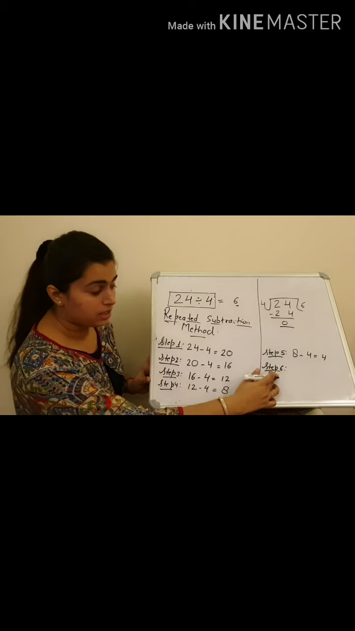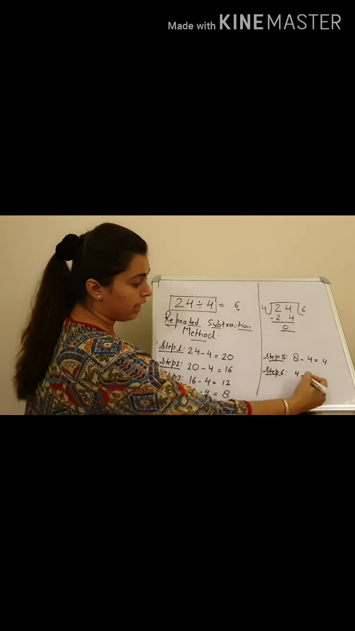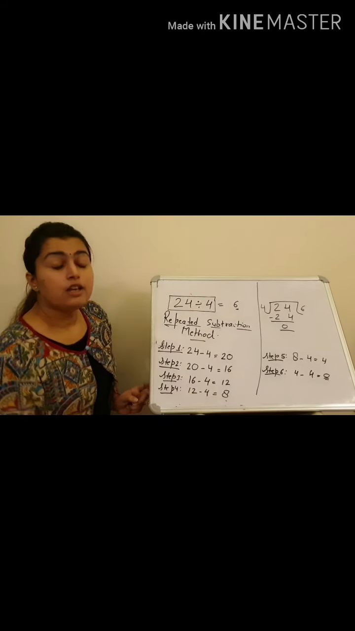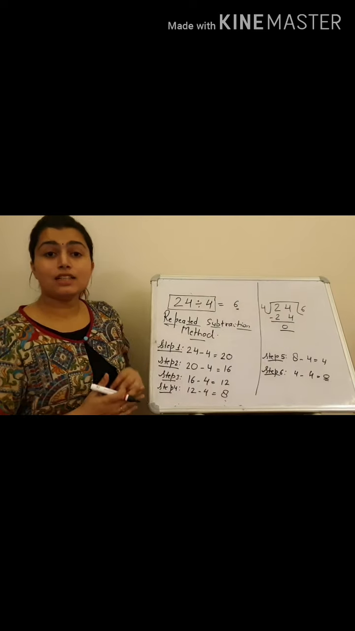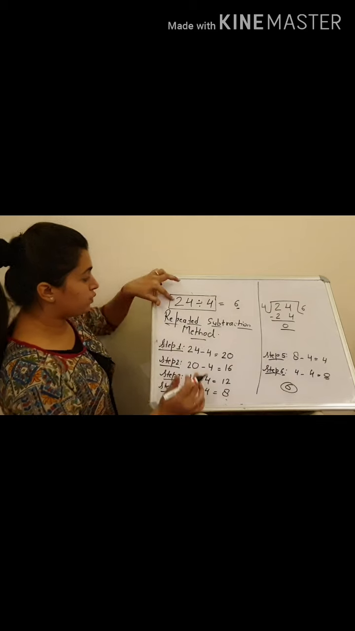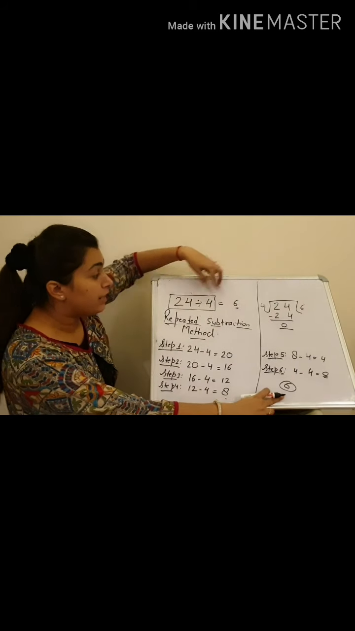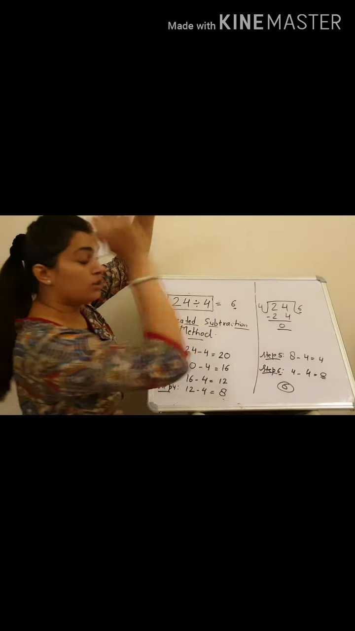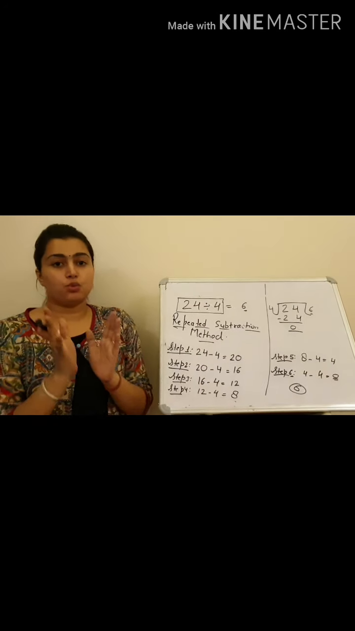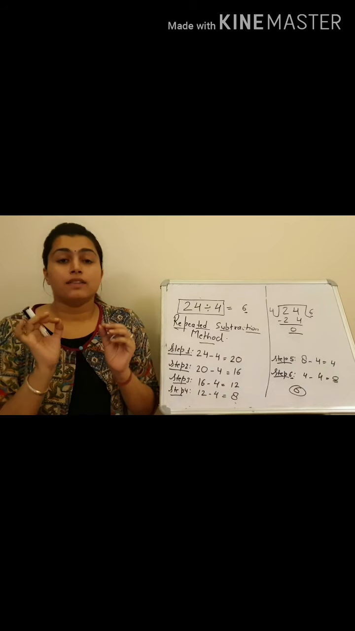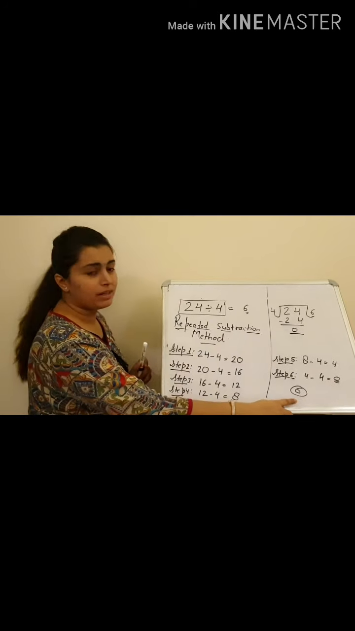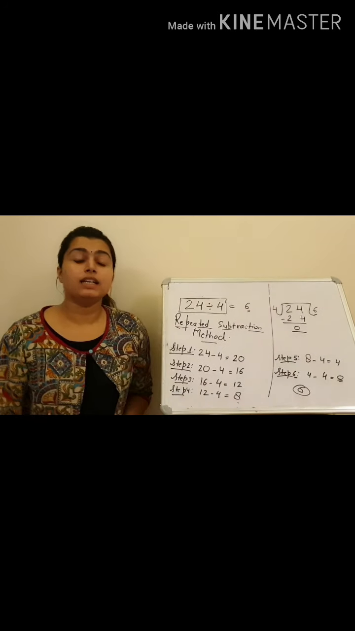Step 6, the answer is 4 and the number is also 4. Now I have got 0. So in how many steps did I get 0? 6 steps. So the answer of 24 divided by 4 is 6, and here also you are getting 6. So students, as I have already explained, in mathematics, whatever method you opt for, if that method is correct you will get the same answer. Here I am getting 6, and in this method also I am getting 6.